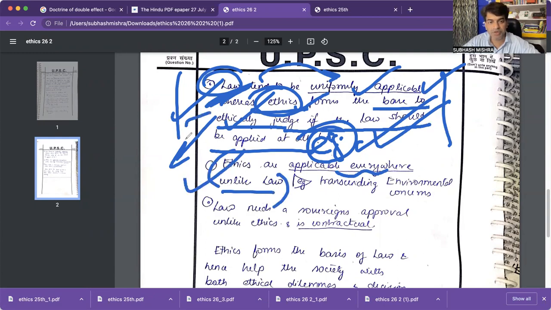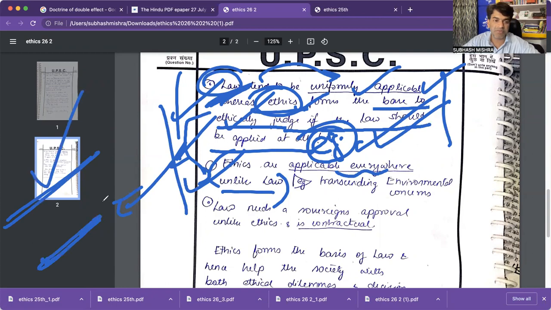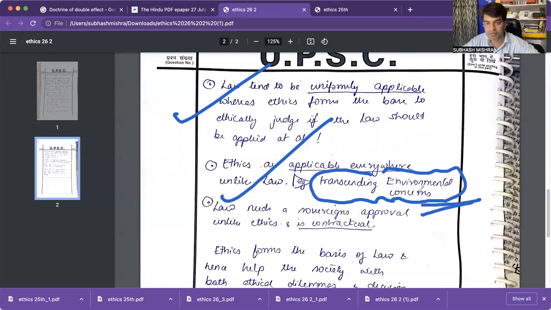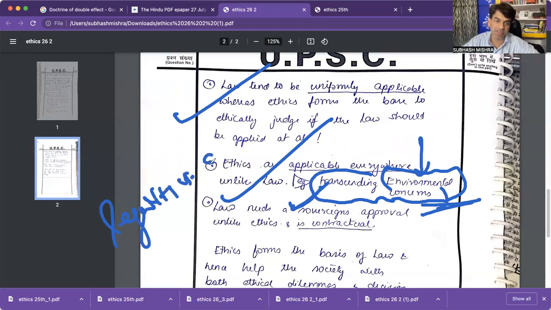Yes, that is also there, but you are contradicting. So what is the biggest problem? You are not segregating the commonalities and differences. That's why you are writing in this mix-match structure. Sometimes you are supporting, sometimes you are digressing. "Transcending environmental concern." Okay, that can become an example: environmental concerns are ethical today, environmental ethics, and legal also. So there is a thin line between legality and ethicality.